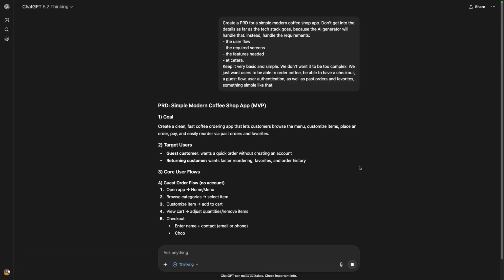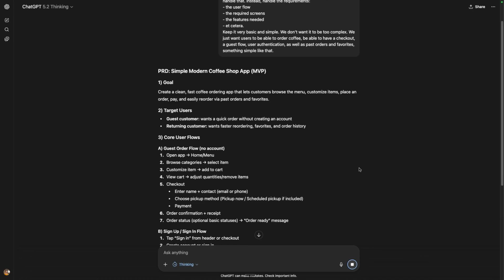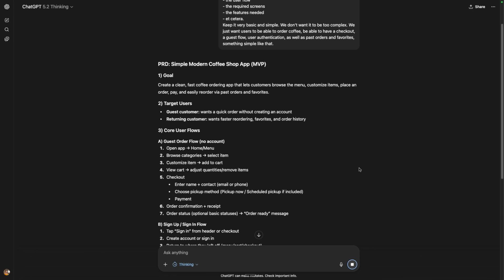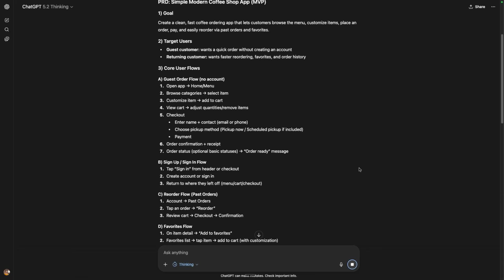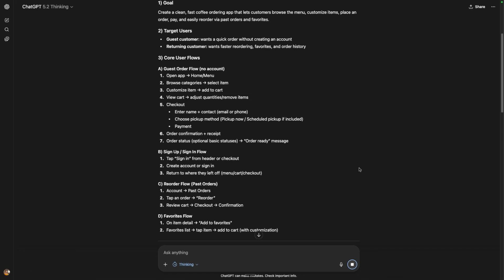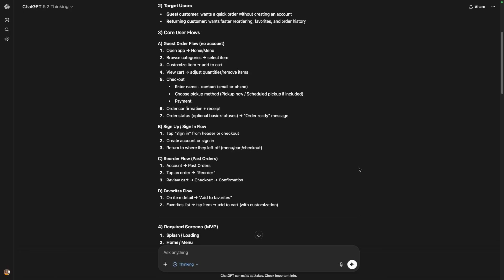Starts out with our goal to create a clean, fast coffee ordering app. The target users include the guest customer who wants a quick order without creating an account. It also includes a returning customer who wants faster reordering, favorites, and order history. Then it has our user flow. So, you would open the app, go to the home menu, and you could browse categories, select the item. From there, you would customize the item and add it to your cart. Then you could view the cart where you could adjust your quantities, remove items, etc. And then, of course, check out.